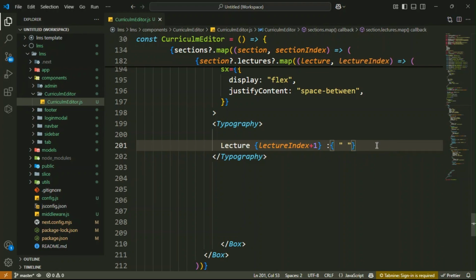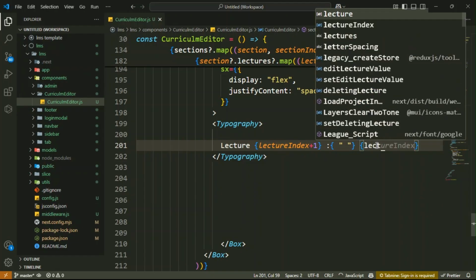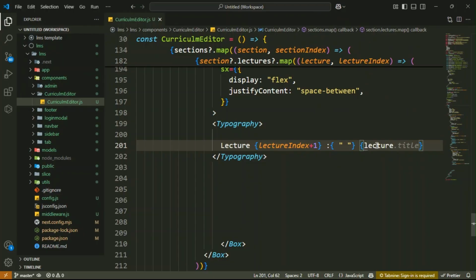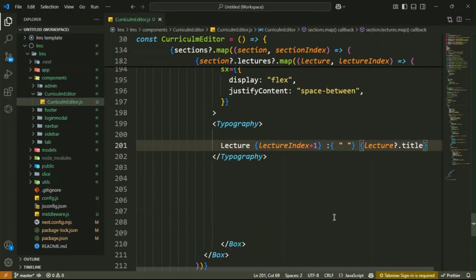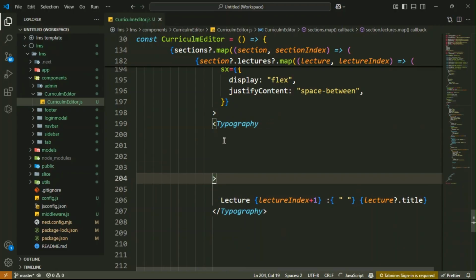Then make a little bit of space here for your title. Inside it now you have to display lecture.title. If we have the lecture.title then we will display it here. Then inside the typography you have to add the styles: color white text, font weight bold, margin bottom.